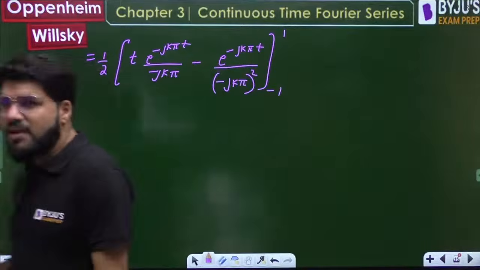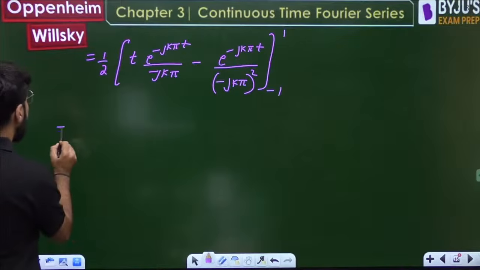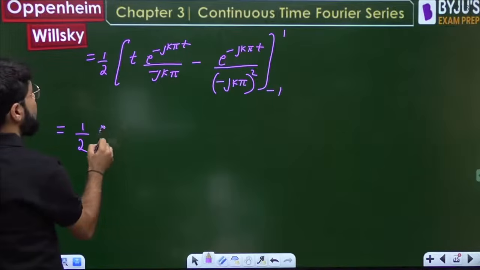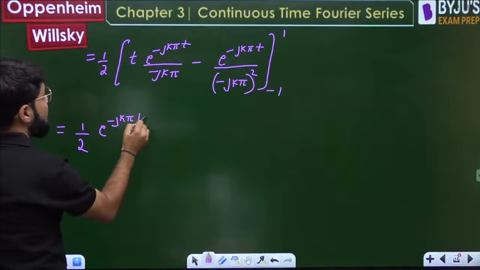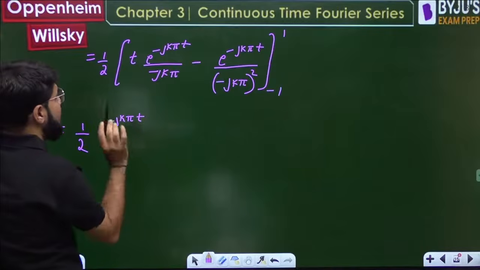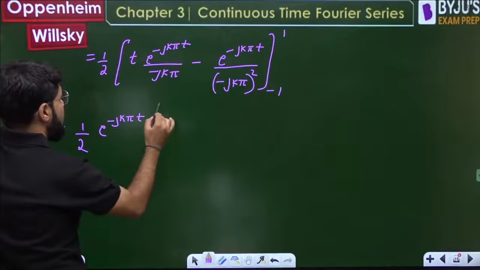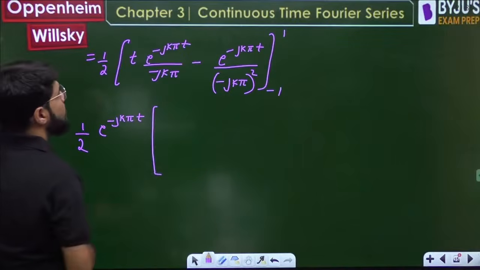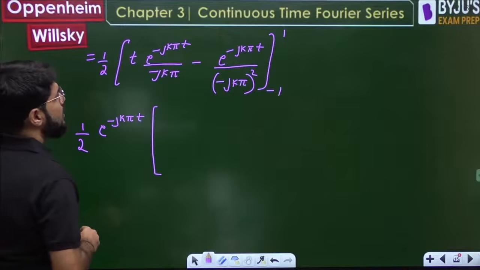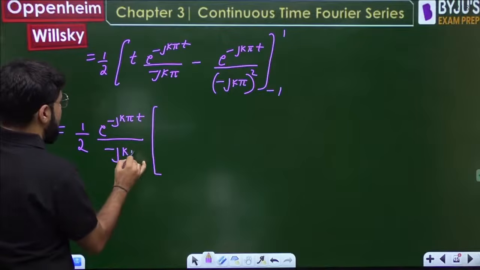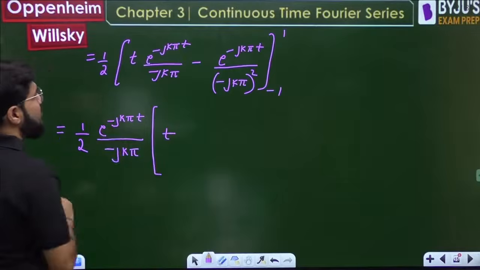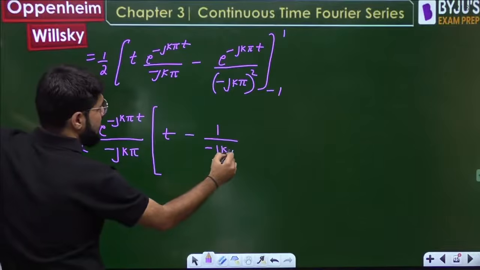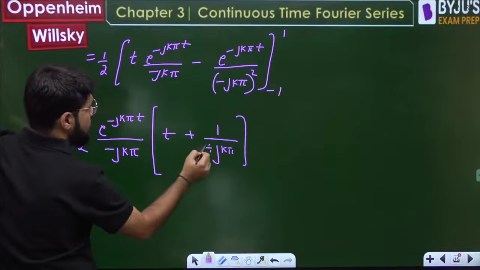If we go this way, what is the answer that you're getting? Now this is going to be equal to 1 by 2. Now put down the upper limit. The answer came easily from here too. e power minus jk pi t I have taken outside, divided by minus jk pi also taken outside. Then I am only left with t minus 1 upon minus jk pi outside, so just minus 1 by jk pi. So we remove this minus and make it plus.